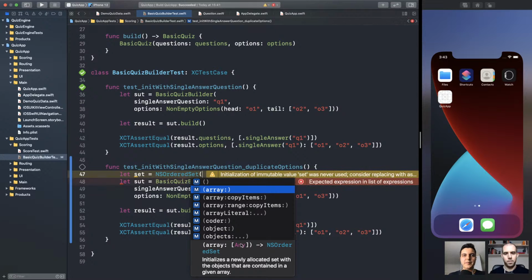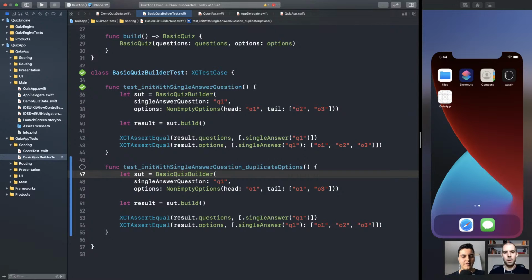But look at that. We lose the type information. Everything is going to be an array of Any. So we lose the type information with ordered set. That's an Objective-C class. So here, unfortunately, we won't be able to use the type system to prevent this mistake, unless you create your own ordered set implementation or use someone else's. There are some libraries on GitHub. But we can use this opportunity to show how to preserve invariants when you can't do it with the type system.